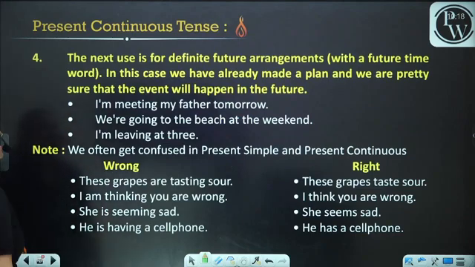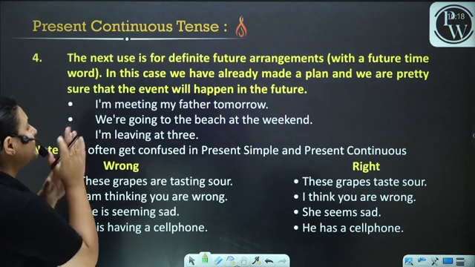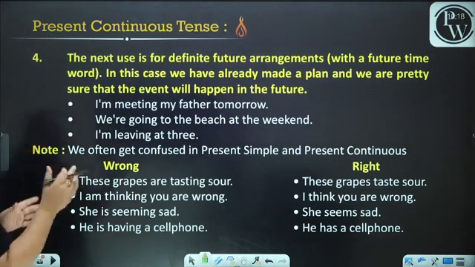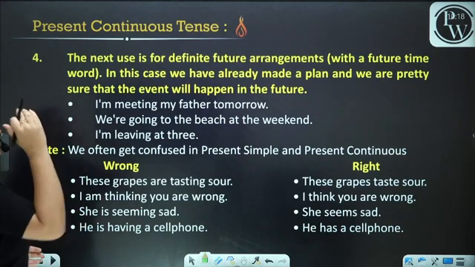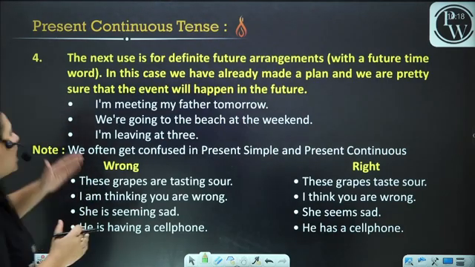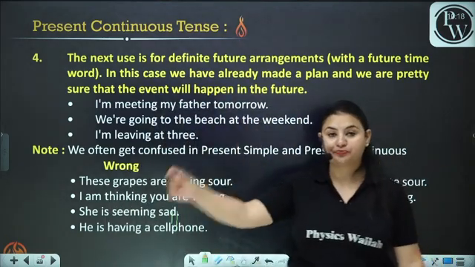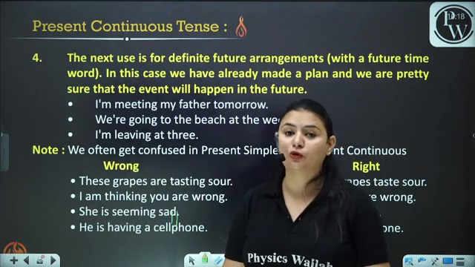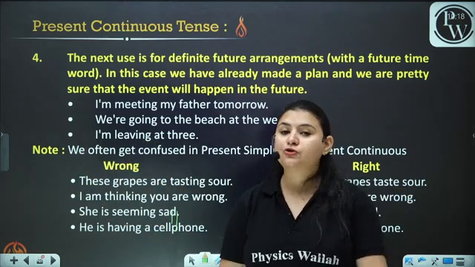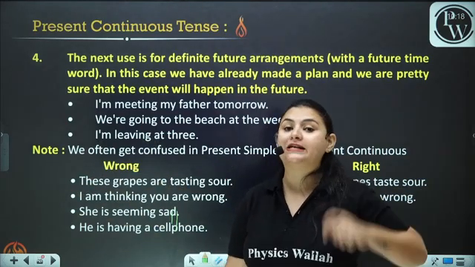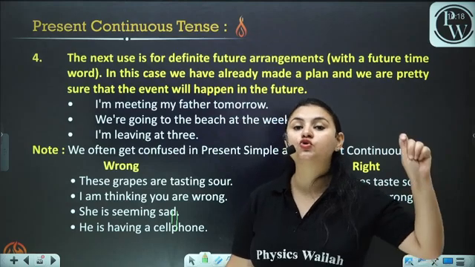Now, the next use is for definite future arrangements with a future time word. In this case, we have already made a plan and we are pretty sure that the event will happen in the future. Now again, we are talking about the future in the present form. We're talking about the future, but we are actually very certain that we are going to do it.